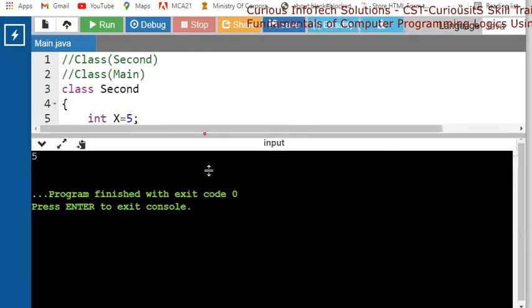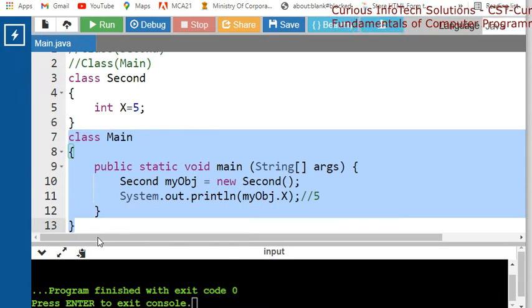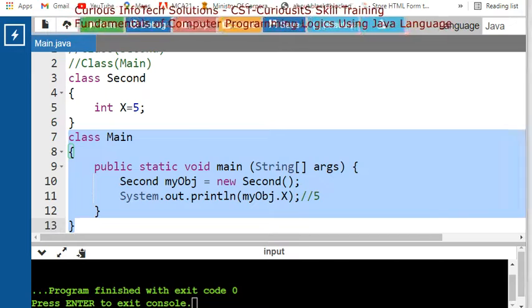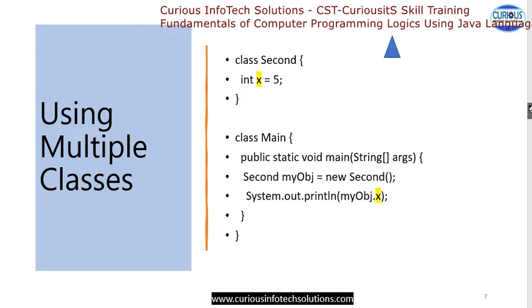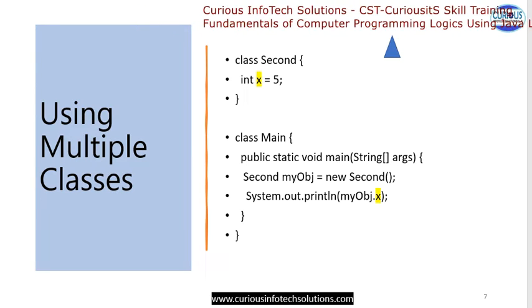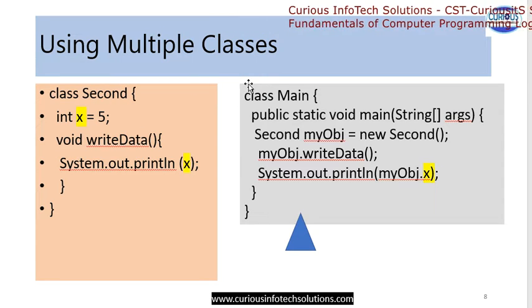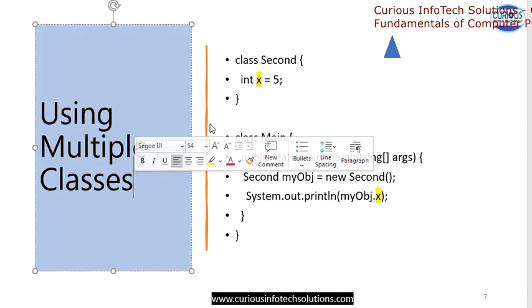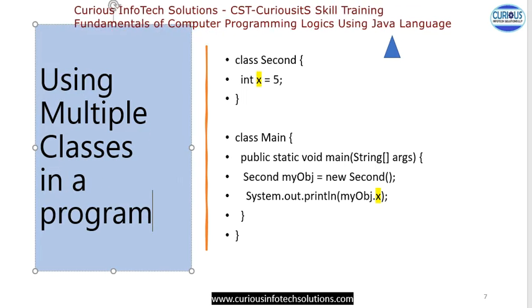तो देखिए we have two classes, this is the first class and this is your second class. So in the main class there is my object of this second class. So likewise you can make it very easily. So this is your multiple classes. Now come to your next program in which we have multiple classes. ये जो था हमारा multiple classes in one program, ये आपका था in a program. ठीक है.